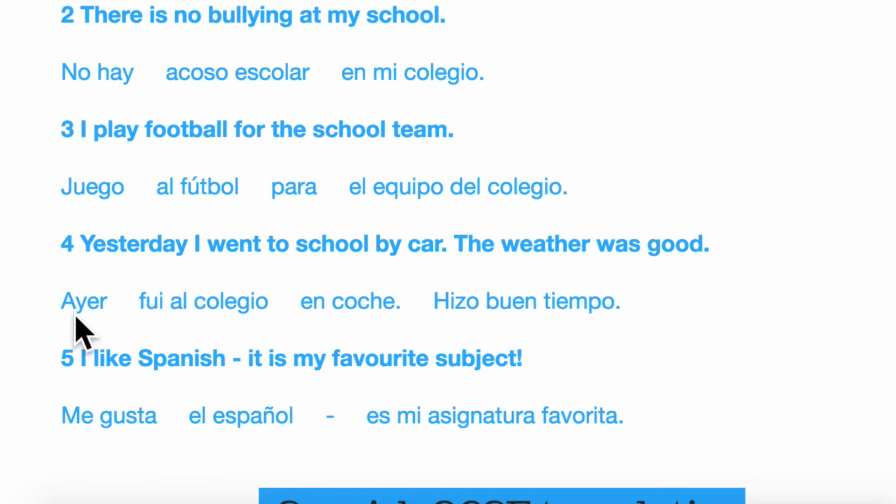And I've translated this as Ayer fui al colegio en coche. There's the key word yesterday. There is the irregular past tense of the verb ir. So fui al colegio. Nice little block phrase. If you learn that as a block phrase, fui al colegio. By block phrase, I mean everything all together. That would be really helpful.